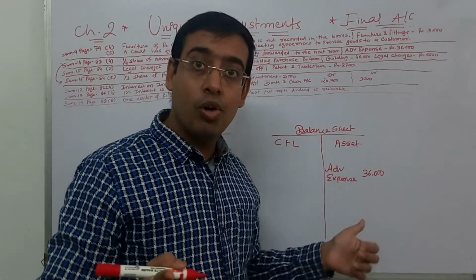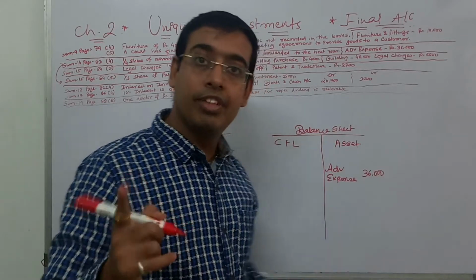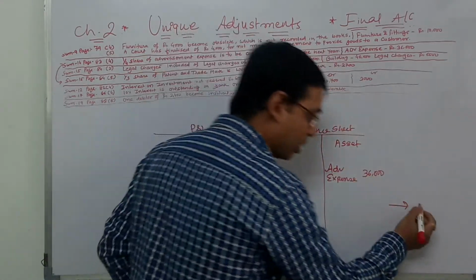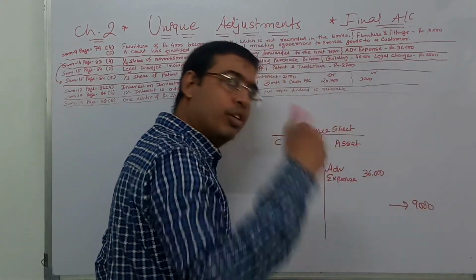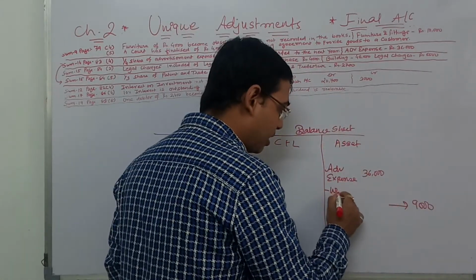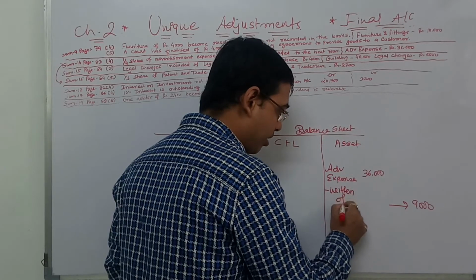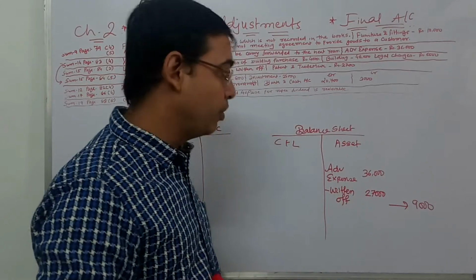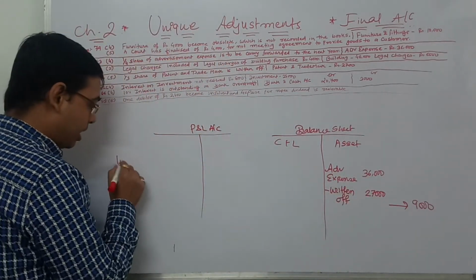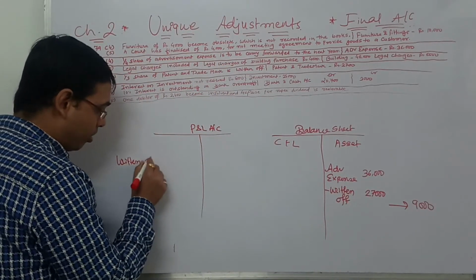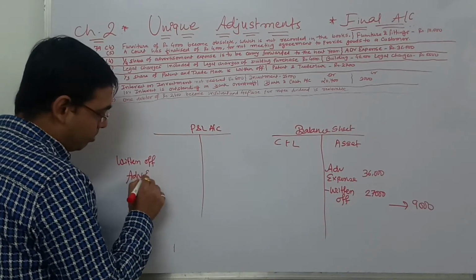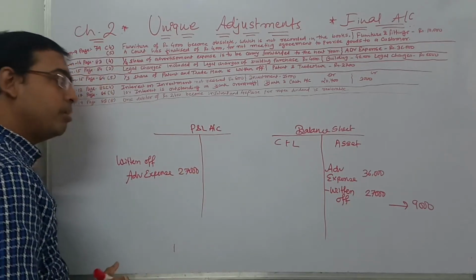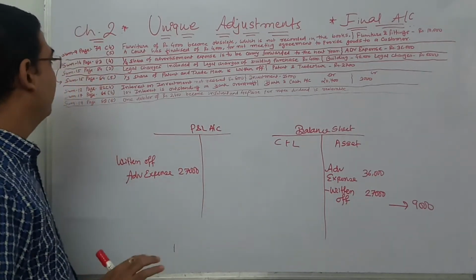Only 1/4 of this is to be carried forward, which means the outer column should be 1/4 of 36,000. 36,000 divided by 4 is 9,000. 9,000 would be taken for the next year. So how much is the written off value? 27,000. This is something new. And there you have to write written off advertisement expense, 27,000. A similar kind of thing in the same way.